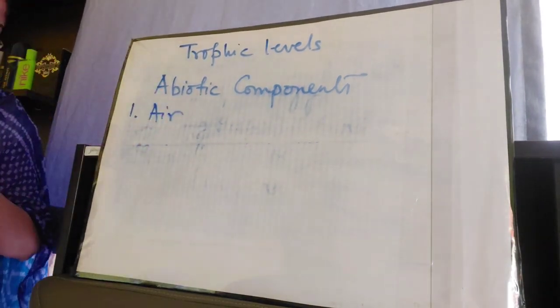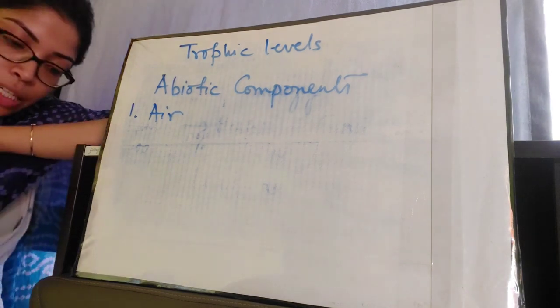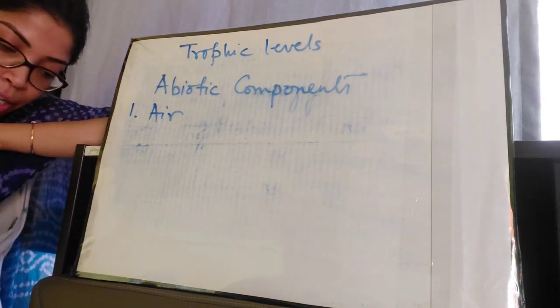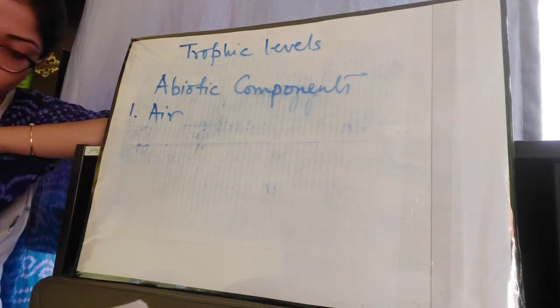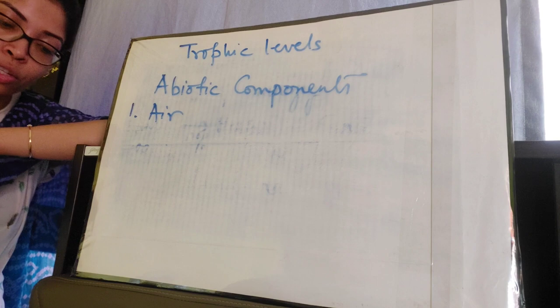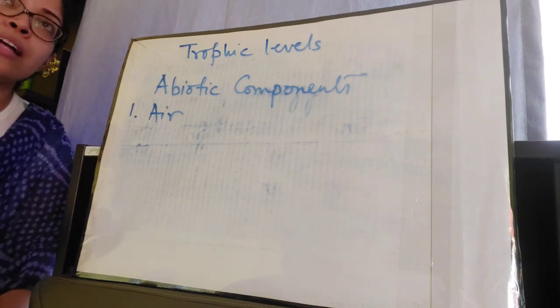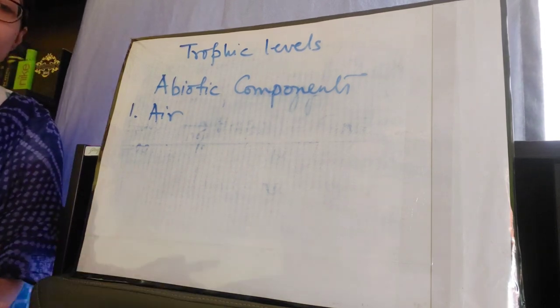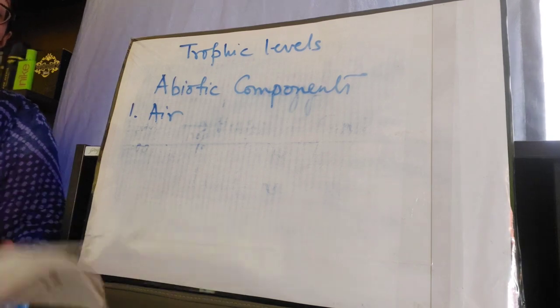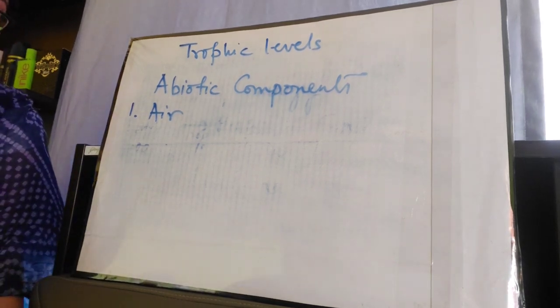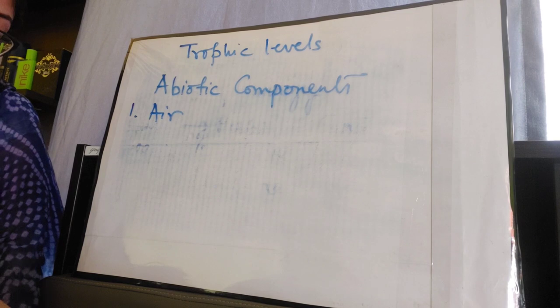Okay, all living organisms on earth need air to live. Green plants use carbon dioxide from the air to make food and give out oxygen. This oxygen is used by living organisms for respiration. So this is how green plants and living organisms exchange these two gases for their own need. Next page.